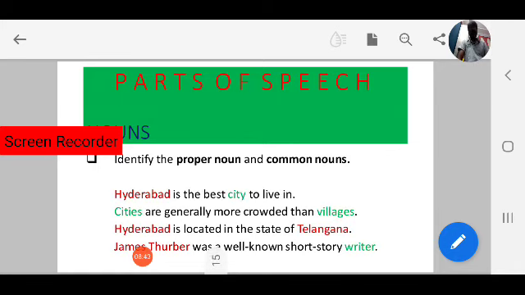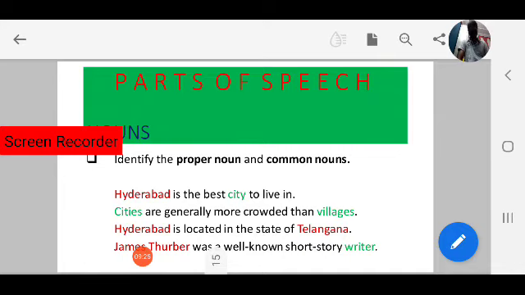The first sentence, Hyderabad is the best city to live in. Hyderabad is a proper noun, a specific name of a city, name of a place. City is general, as there are a number of cities, so it is a common noun. Next, coming to the second sentence, cities are generally more crowded than villages. Here observe, cities and villages both are common nouns, not specific.